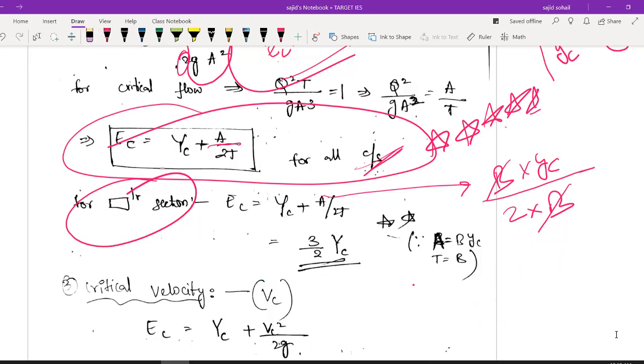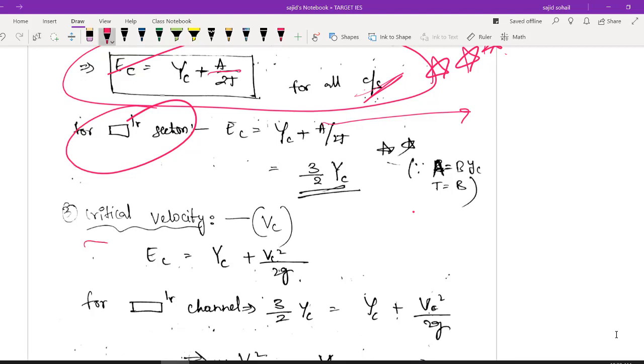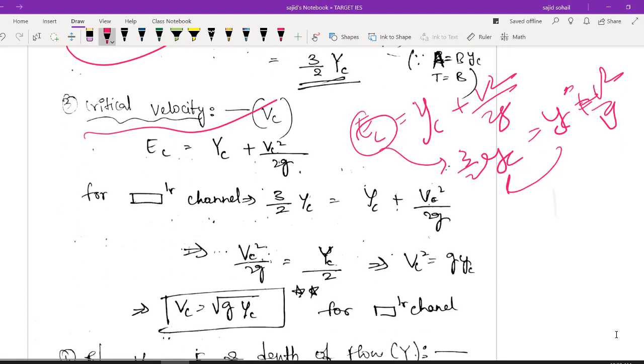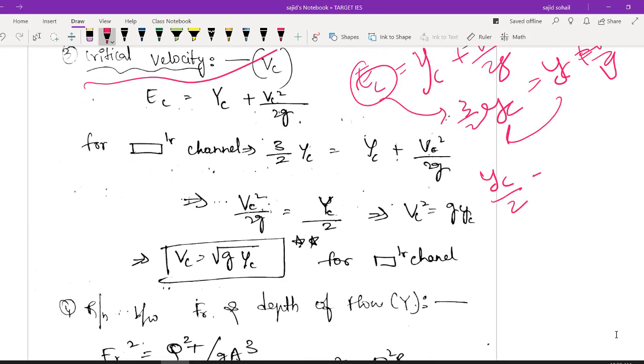Concept understood. Now anyway we are in critical depth. We have measured minimum specific energy. Let us calculate critical velocity also. Same equation: EC equals YC plus V square by 2G. So what is the EC value? It is 3 by 2 YC. And you are getting YC plus V square by 2G. So substitute it here. So you will be getting YC by 2 is equal to V square by 2G.